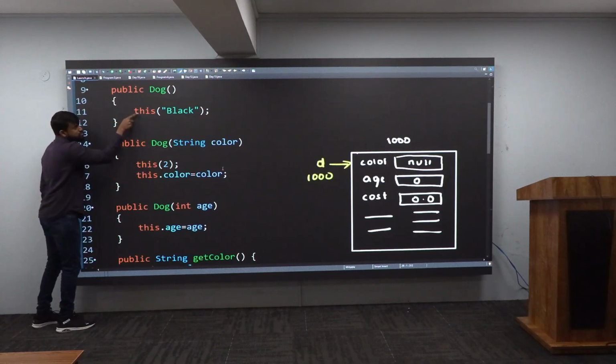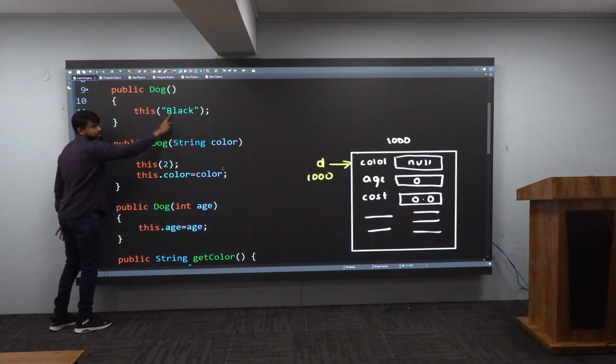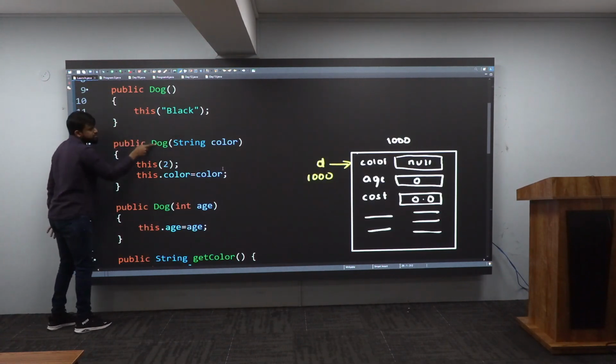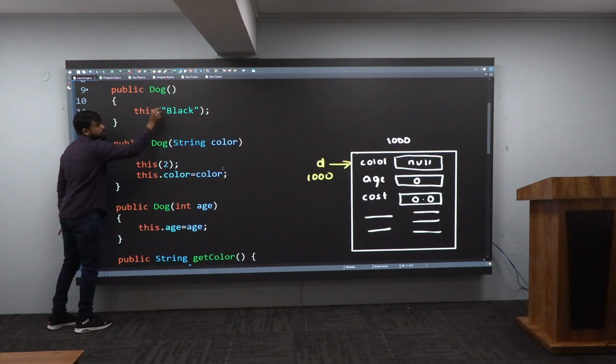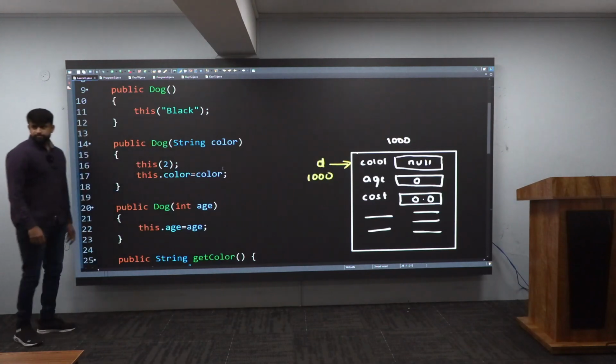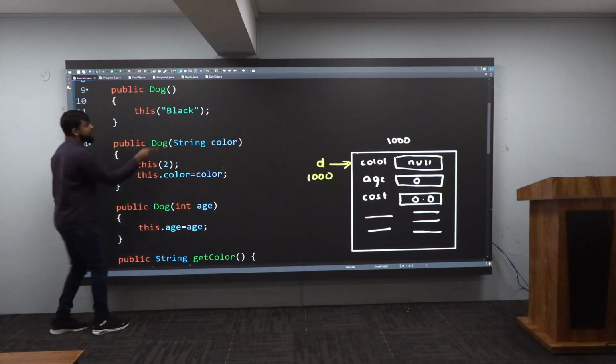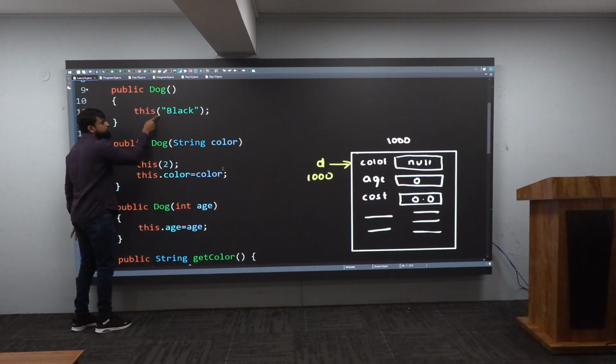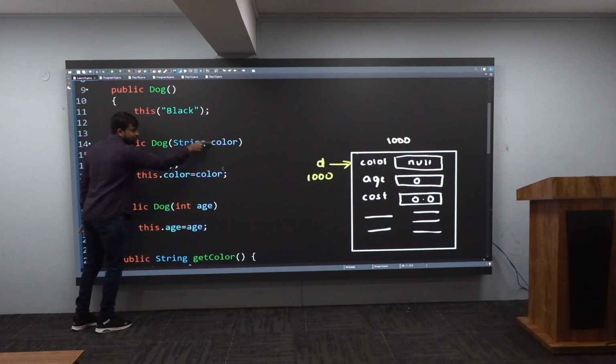You are calling a constructor which is having 1 parameter. Yes or no? Look, this constructor has 1 parameter, this constructor has 1 parameter. But what will it do? It will come and check. What is the type of this parameter? It is String. Means I need such a constructor with 1 parameter and it should be String. And that is why from here control will reach here. And what are you sending? Black. Black will come and sit here.